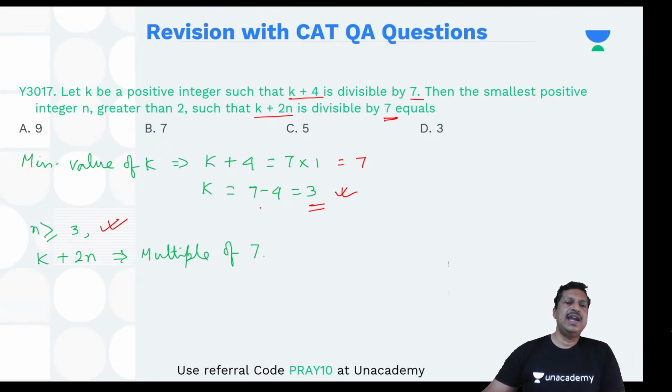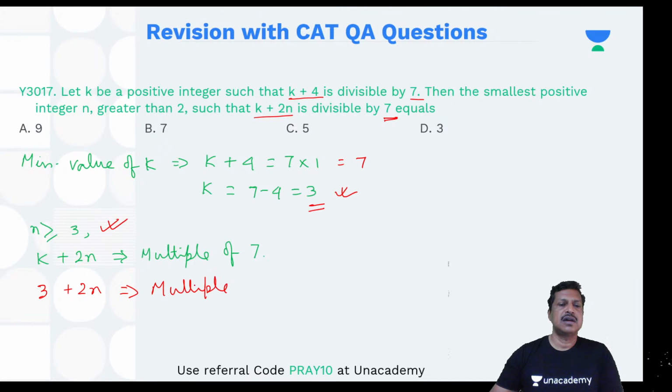Now I know k is 3, so effectively 3 plus 2n should be a multiple of 7. The question is asking for the value of n. You pick up an option and check it out. It's quite simple.